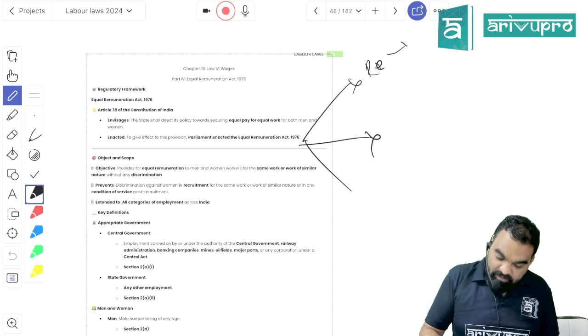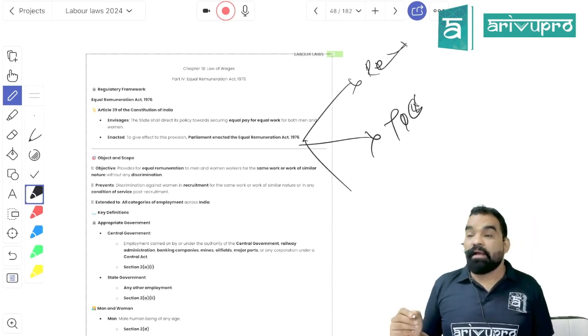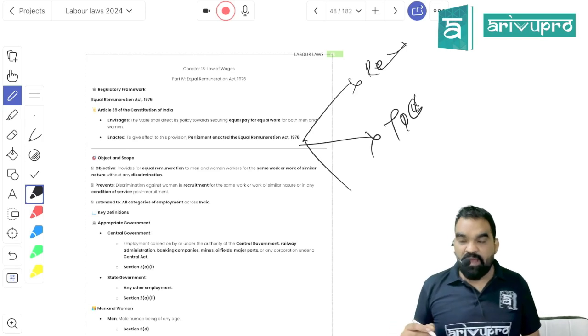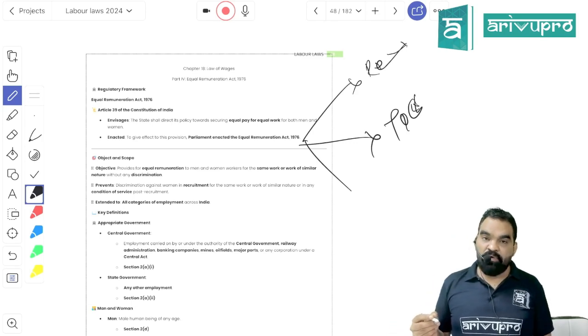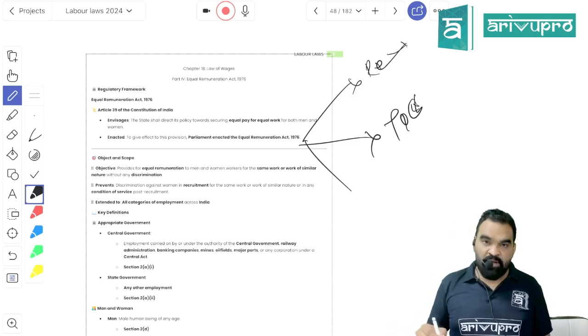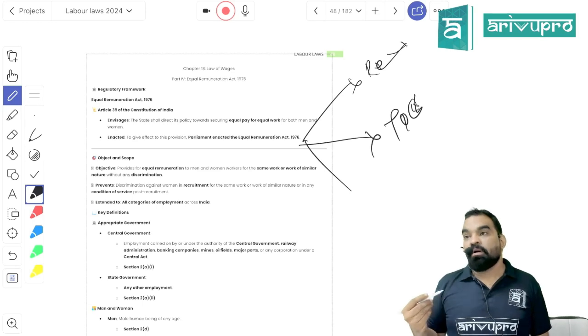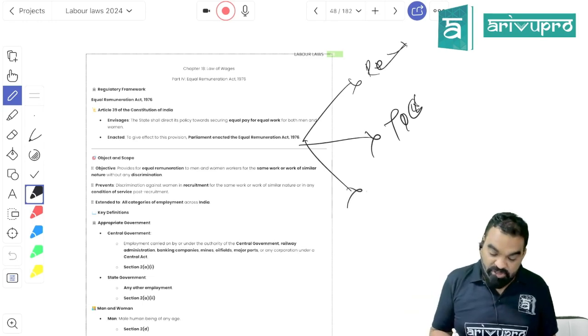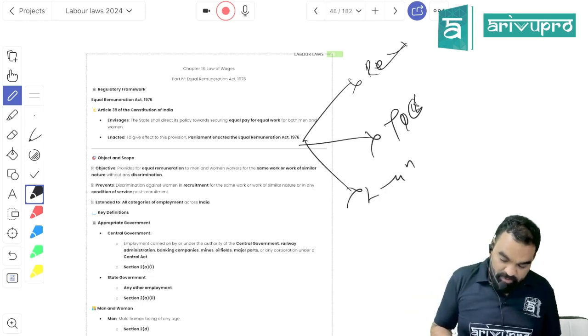Second, they are talking about terms and conditions. When it comes to the appointment of women and men, they should be appointed for similar work, on similar terms and conditions including remuneration. Got my point?